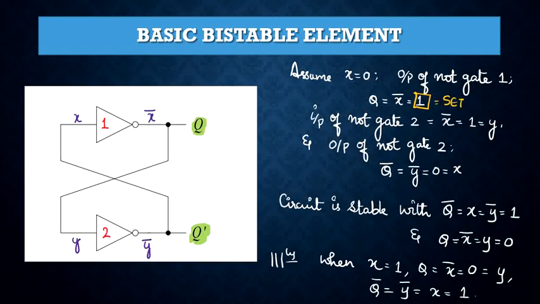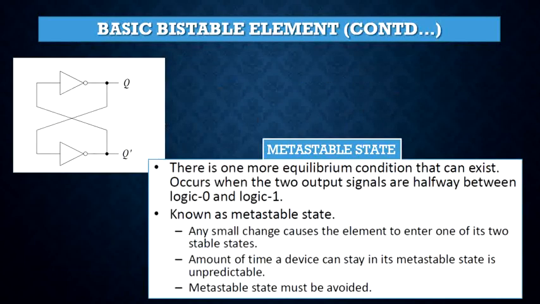While when Q is equal to 0, that is this state, the element is said to be storing logic 0, or it is said to be in its state 0 or the reset state. So I can summarize as set to be equal to Q equal to 1 and reset to be equal to Q equal to logic 0.